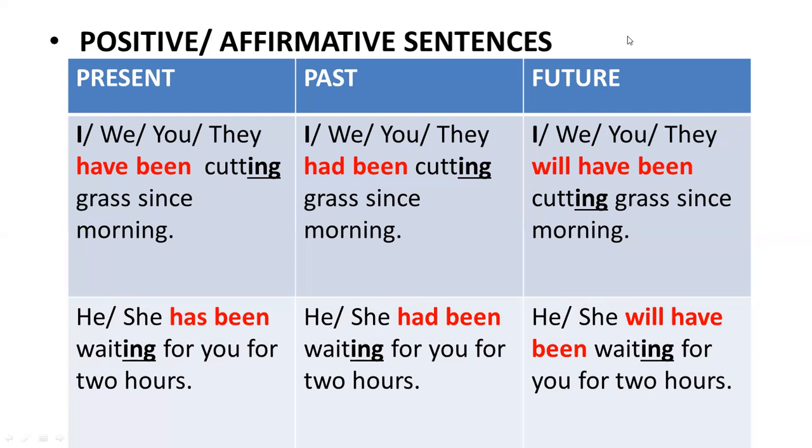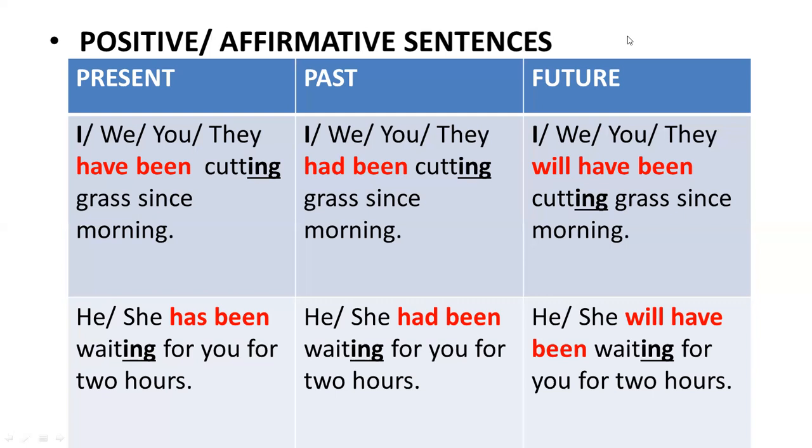With third persons, has is used. There is no other change. And then at the end of the sentence, you can see that there is the use of for 2 hours, because here we have a fixed period of time. That's why we have used for instead of since. So the sentence becomes, she has been waiting for you for 2 hours.